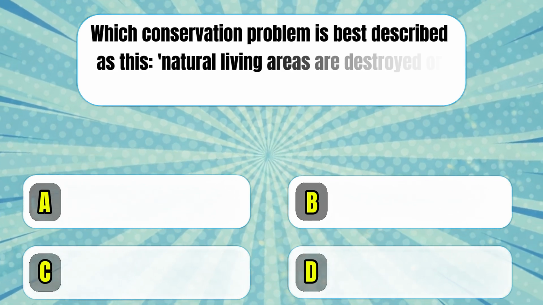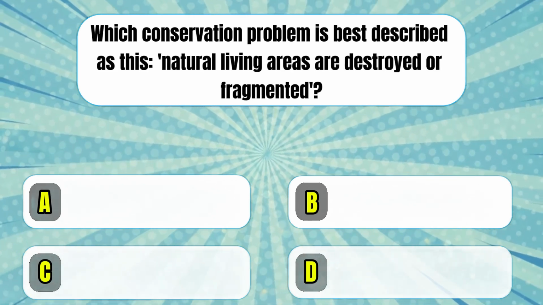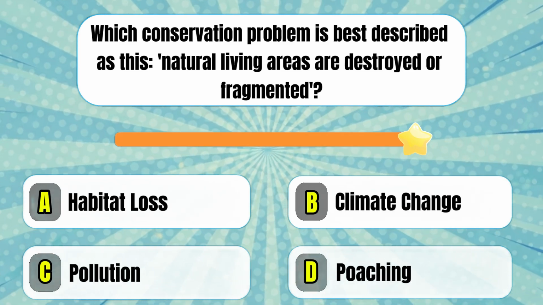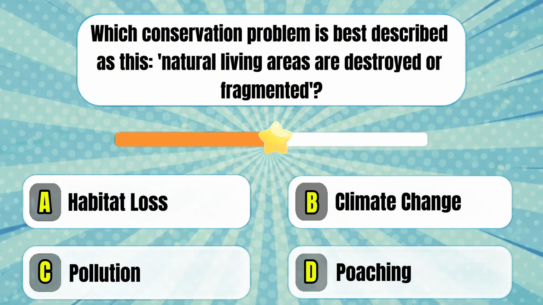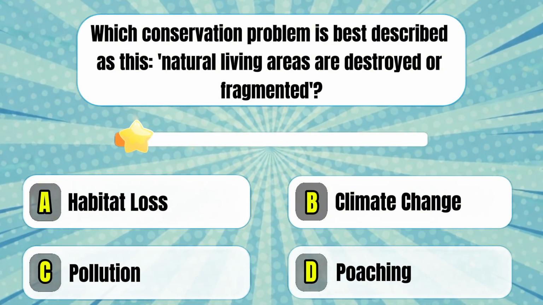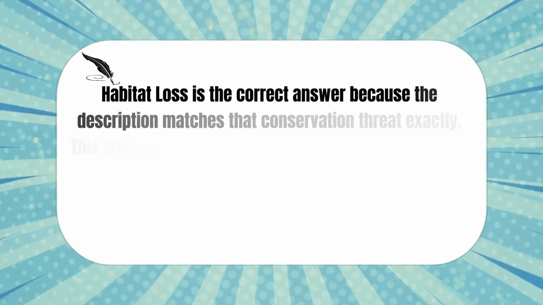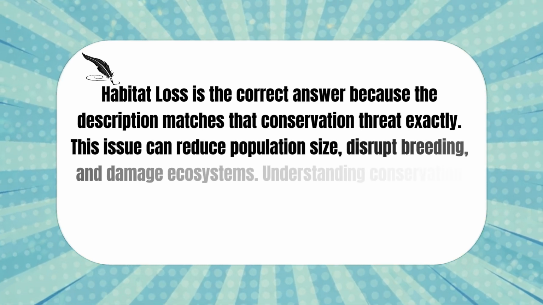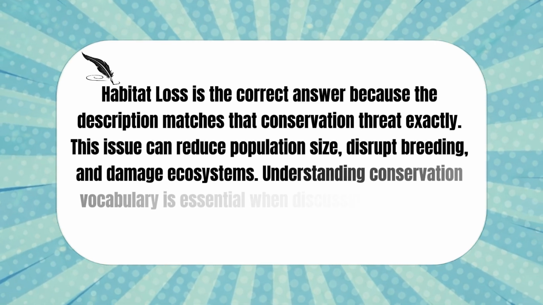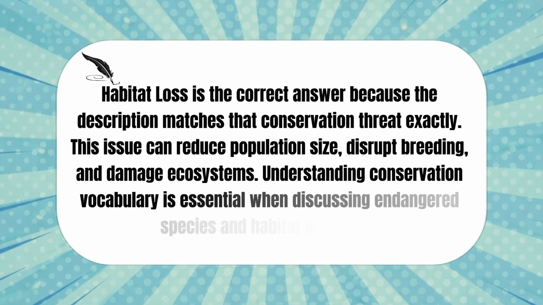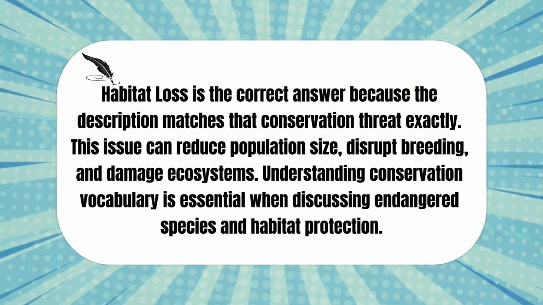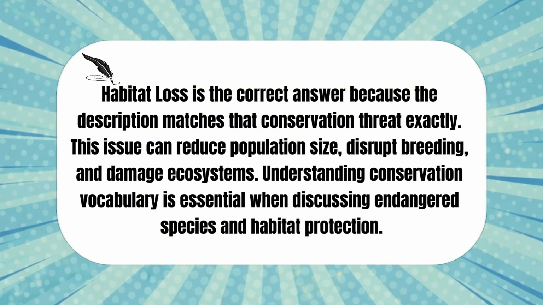Which conservation problem is best described as this? Natural living areas are destroyed or fragmented. Habitat loss is the correct answer because the description matches that conservation threat exactly. This issue can reduce population size, disrupt breeding, and damage ecosystems. Understanding conservation vocabulary is essential when discussing endangered species and habitat protection.